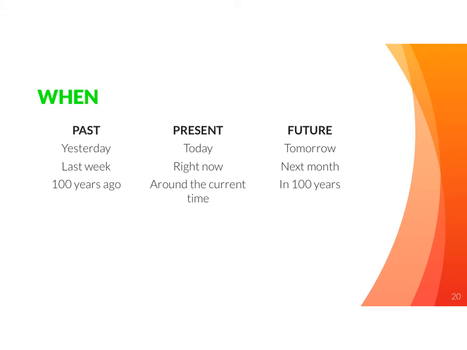Let's talk about some times, some wins. The most important 3 times when thinking about this setting are the past, the present, and the future. The past is anything that's already happened, things like yesterday, last week, or 100 years ago. The present is present day, anything that could happen right now or that is happening right now, today, this exact moment, or at this time in history. Future means something that has not happened yet. Could be as soon as tomorrow or next month, or we could be talking about in 100 years.